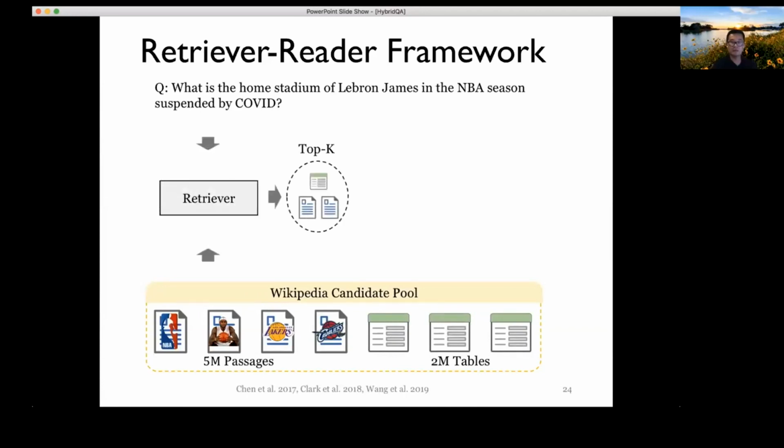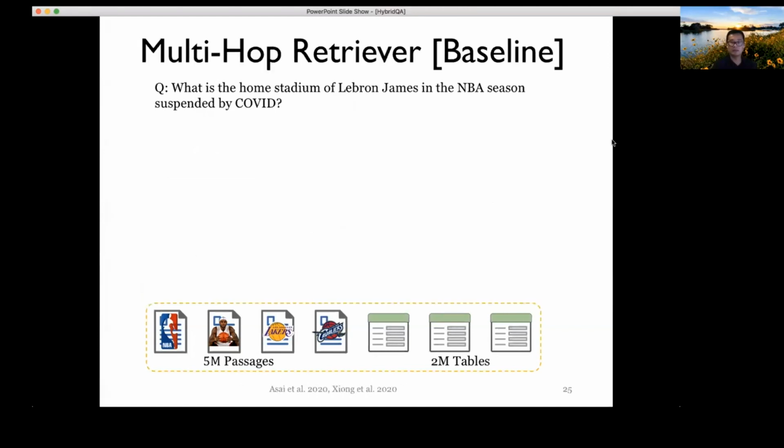For the retrieval, you can think of using a neural approach to link the question and the passage, together with the table, and to select the top K answers. Once we get the top K answers, we can use the same reading comprehension approach that we used in HybridQA to generate the correct answer. So this is the basic philosophy.